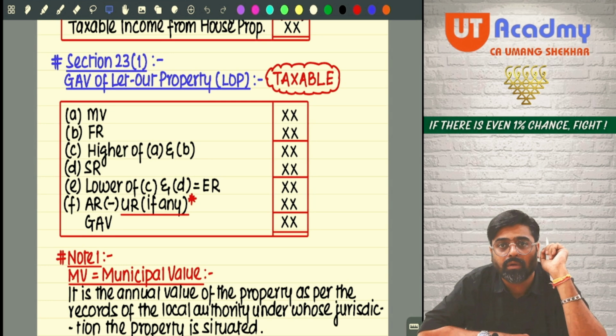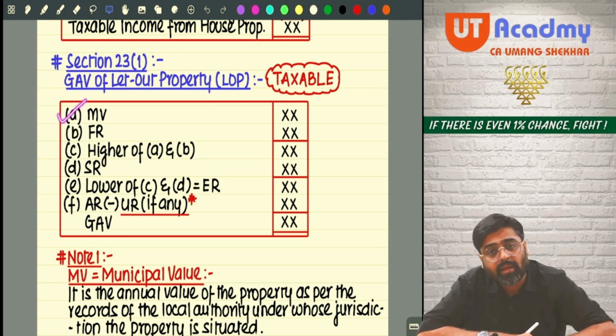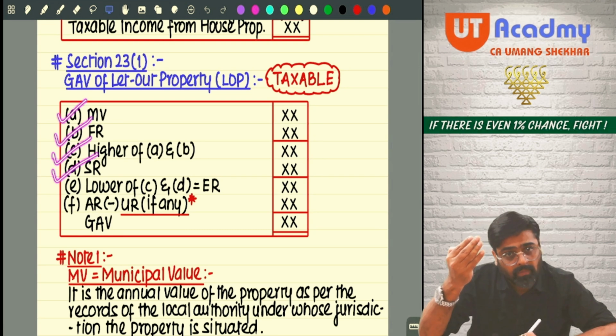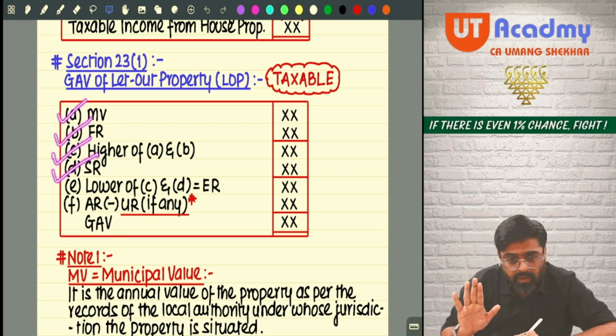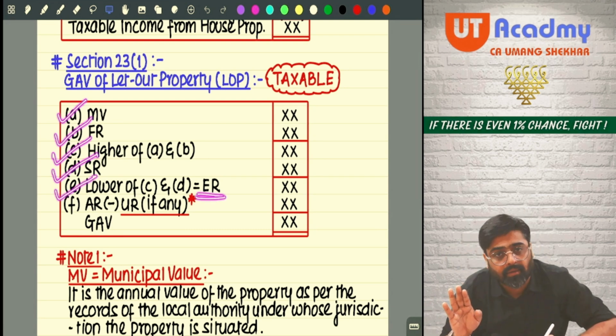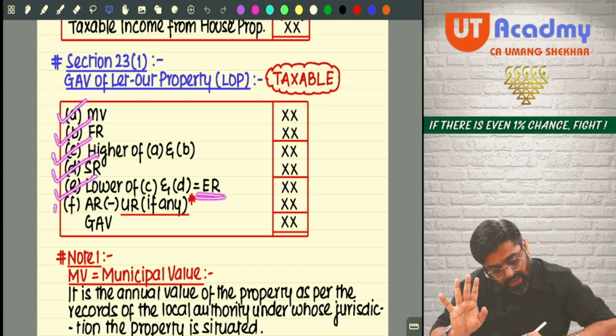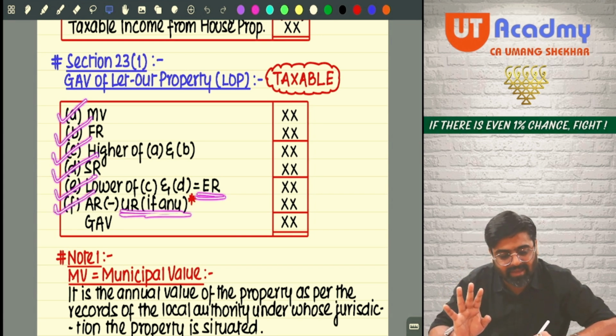Yes or no? Tell me, what we will take? Municipal value, compare it with fair rent, whichever is higher, compare that amount with standard rent, higher amount or standard rent, whichever is lower, that will give us expected rent. Now expected rent compared with actual rent, forget about this right now.